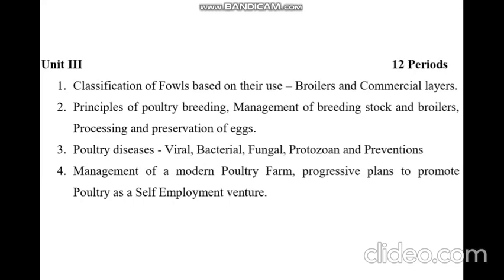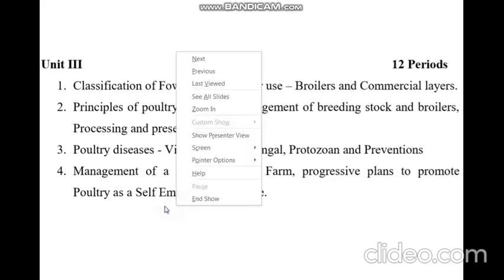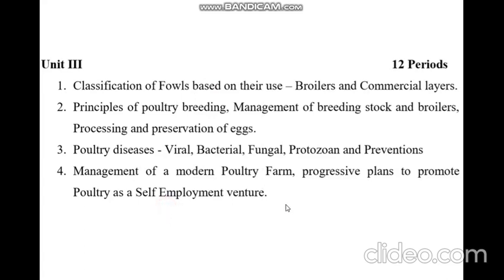So how you can manage or how you can plan accordingly. So these management techniques are here. What should you do first, and what should you avoid first, and what are some big companies which will actually help you or which will finance or fund you during this employment venture. So this whole unit comprises of poultry farming and how you can go as a side business in poultry farming.